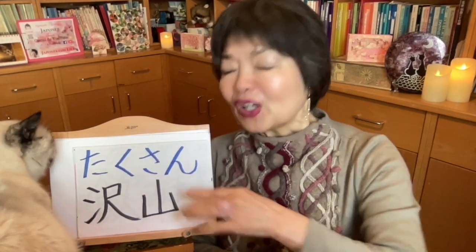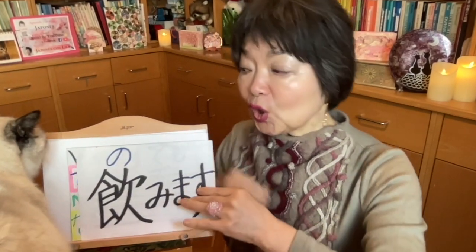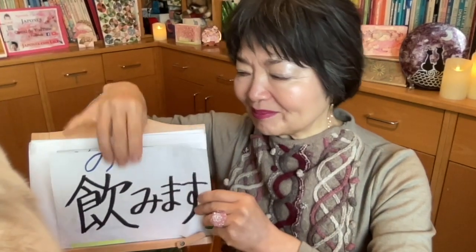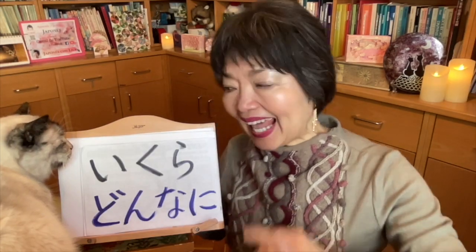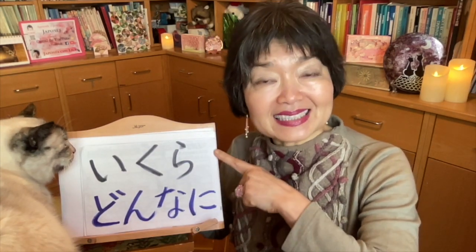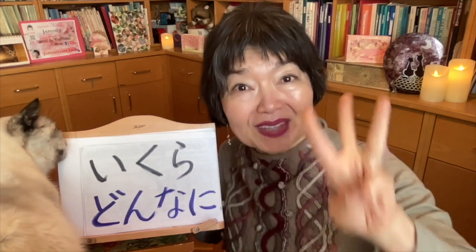Now the reverse condition. Even if she drinks a lot of お酒, she doesn't get drunk. お酒をたくさん飲んでも酔いません。Now we can add いくら. This is JLPT level 3, okay?